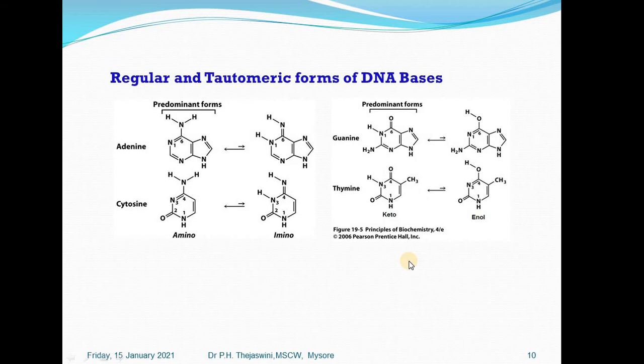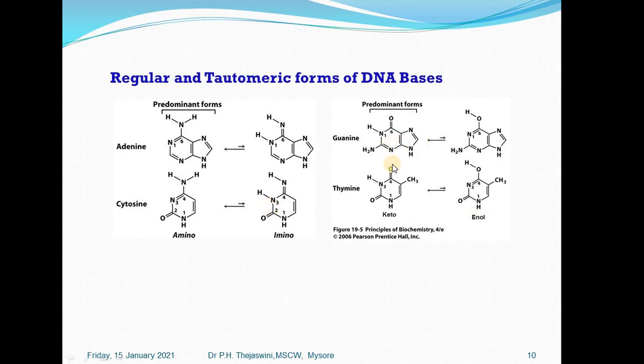In the case of tautomeric forms, what exactly happens is adenine has this simple structure, that is the amino group, and cytosine also has the amino group. In the normal sense, adenine and cytosine both occur in amino states, but due to some factors they get converted into the imino form, where there is rearrangement of hydrogen atoms. So adenine gets converted into the imino form. Likewise, cytosine also gets converted into the imino form.